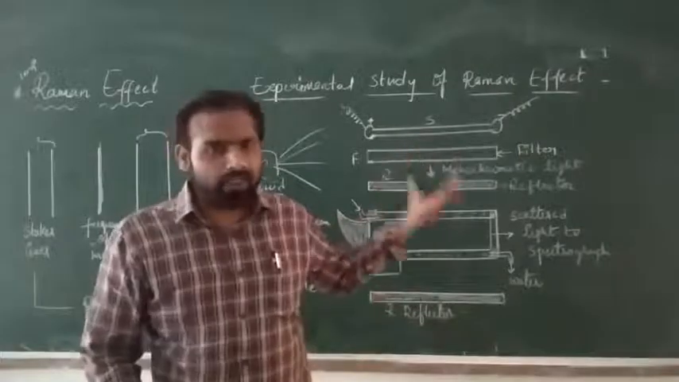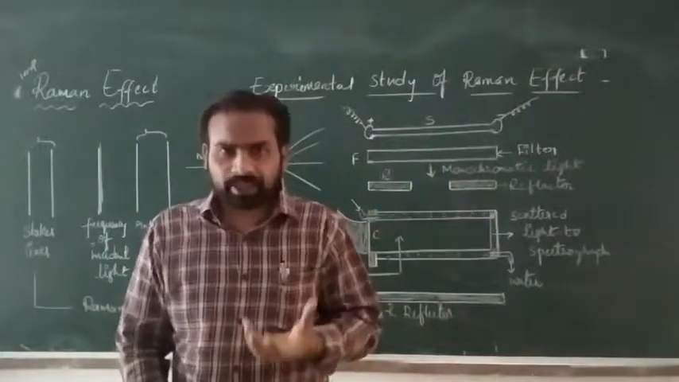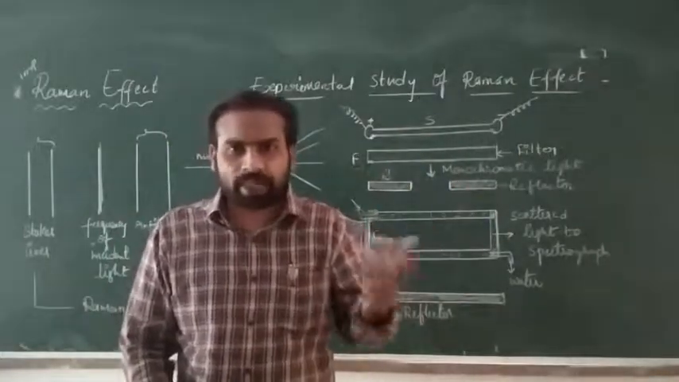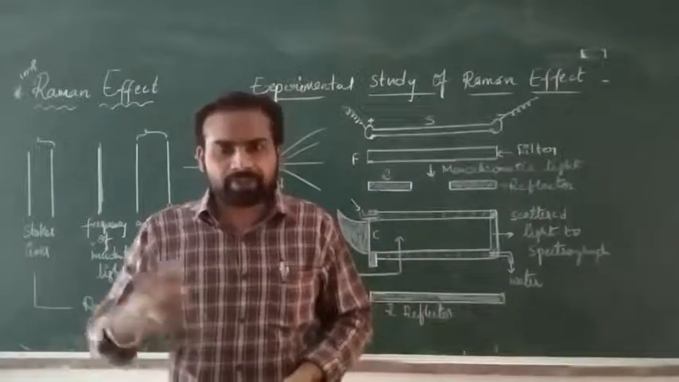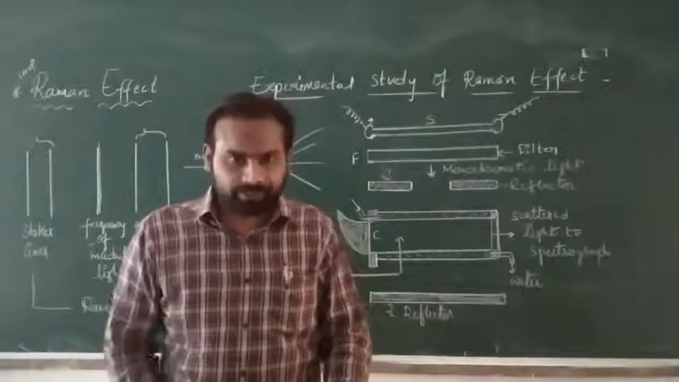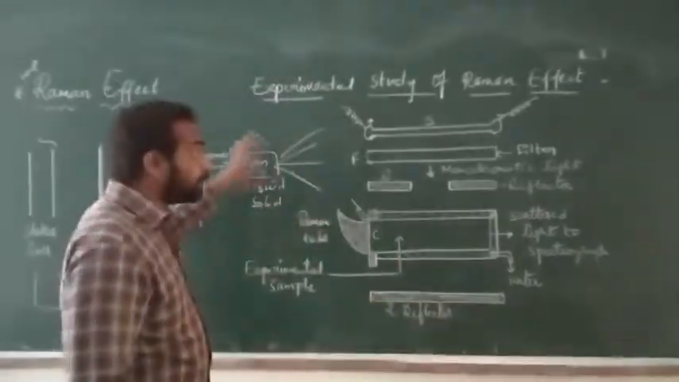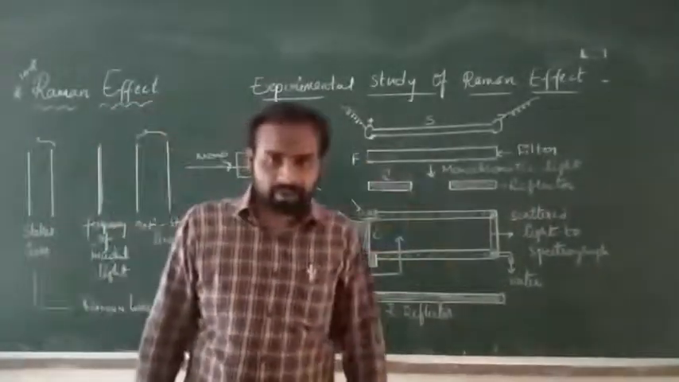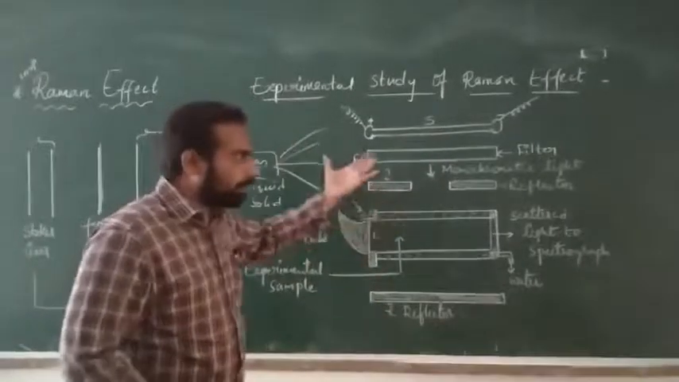They illuminated the scattering substance with highly intense monochromatic light, and the scattered light is observed through the spectrograph. This is the basic principle of the Raman effect. Now we will see the experimental study of Raman effect. The experimental arrangement is shown in the figure.